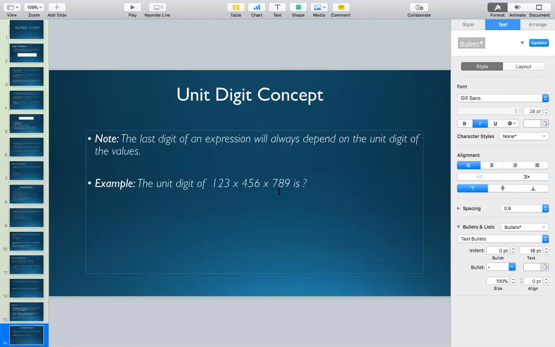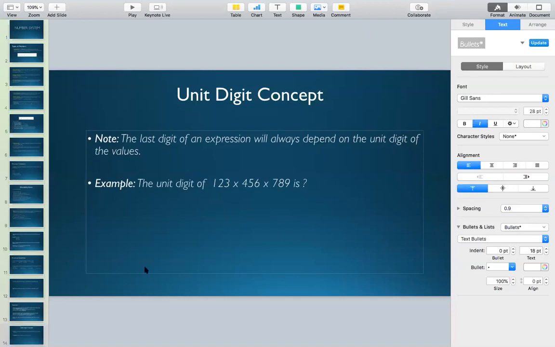You just need to pick the unit digit from each of the numbers and multiply only those unit digits, and you will get the answer. Okay, so does that answer your question?